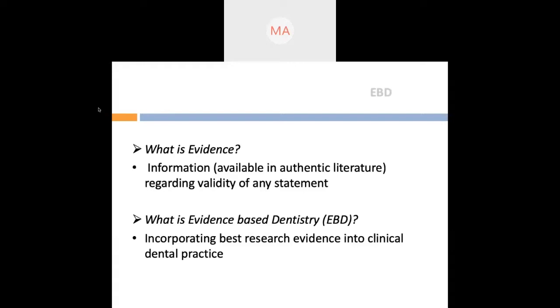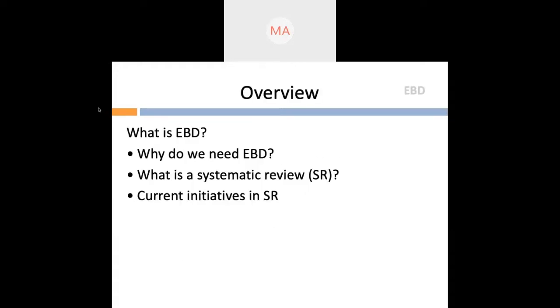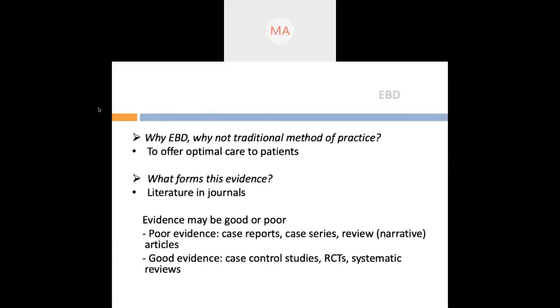And what is evidence-based dentistry? To use this evidence into clinical practice is nothing but evidence-based dentistry. Why do we need evidence-based dentistry? This will be an overview of the current presentation. What is a systematic review and the current initiatives in a systematic review?